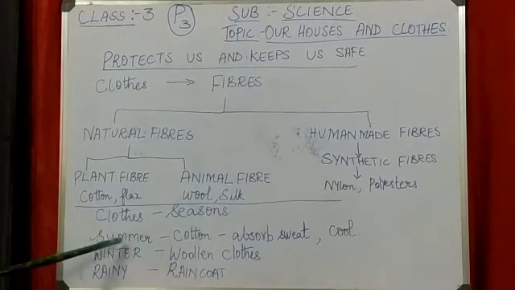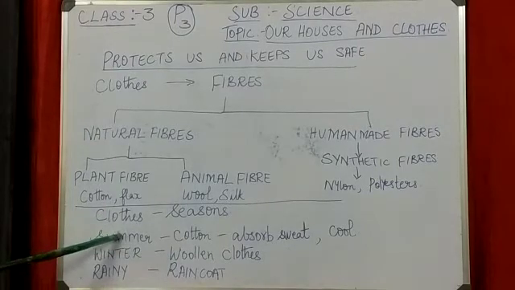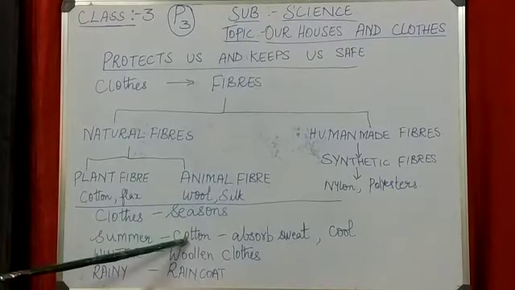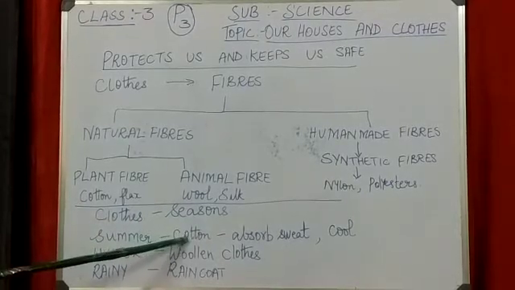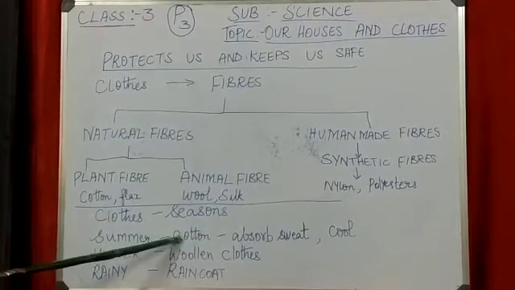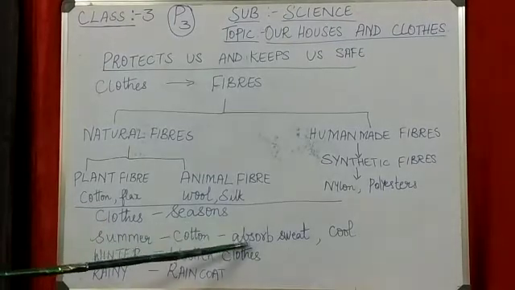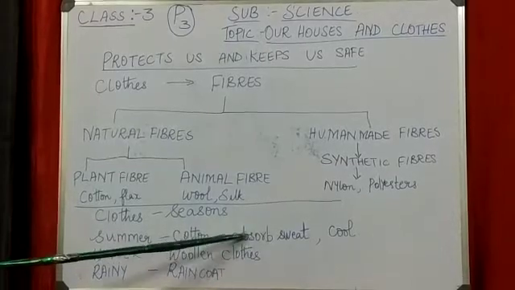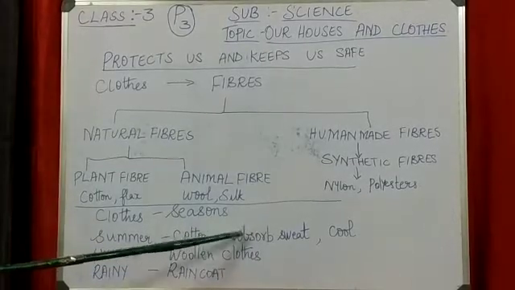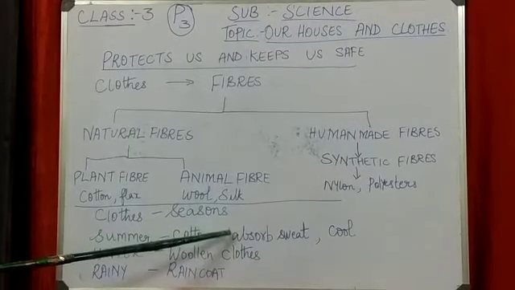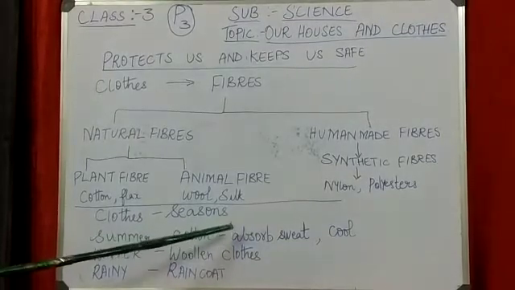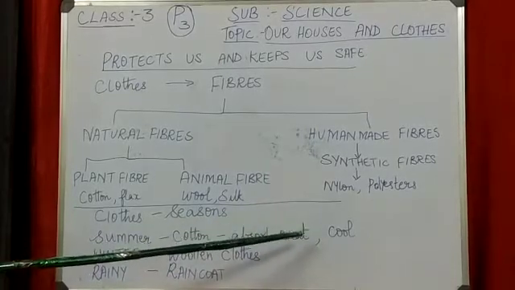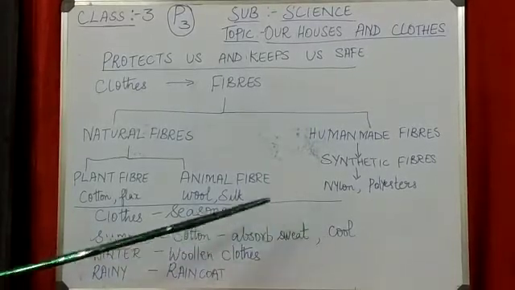Then in summer season it's very hot, so we select cotton clothes. Why do we select cotton clothes? Because they are light and also they absorb sweat. Absorb sweat means they take in the water into the cloth. Because of that the cloth becomes wet, and if the air blows then it will make your body cool.